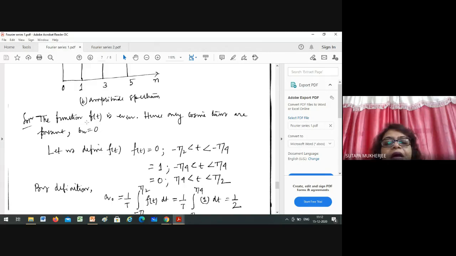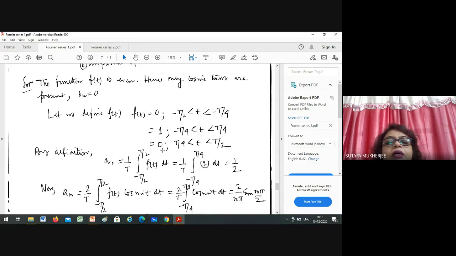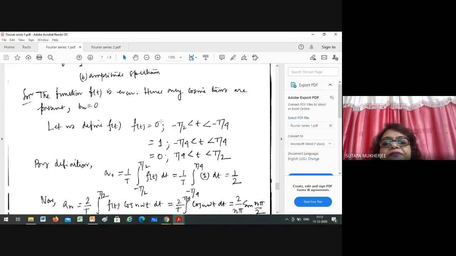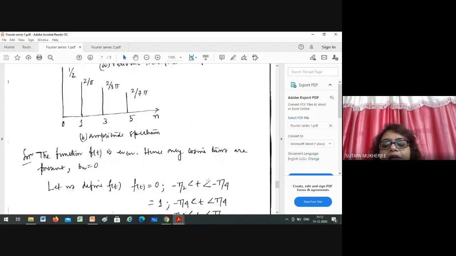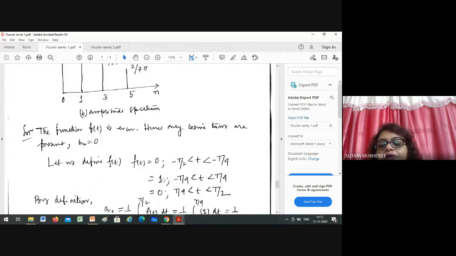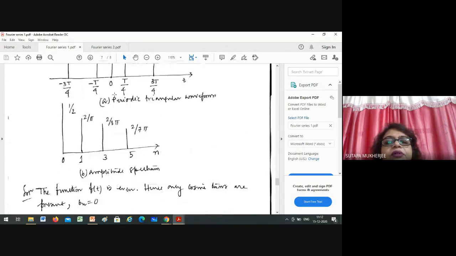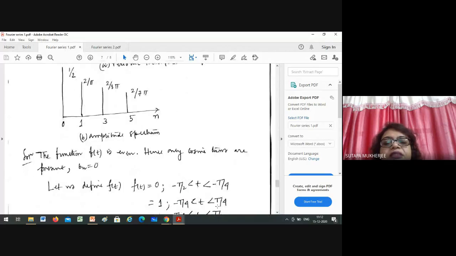Yes, ma'am. I will not calculate bn separately, I have understood bn is 0. So initially you define the function. f(t) equals 0 for t less than minus T by 2 and less than minus T by 4. In this region f(t) equals 0. Where is f(t) equal to 1? T greater than minus T by 4 and less than T by 4.